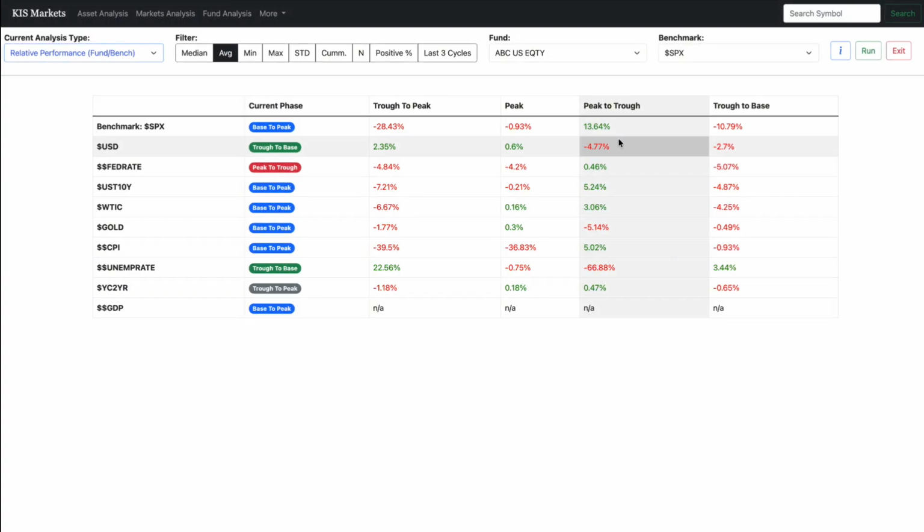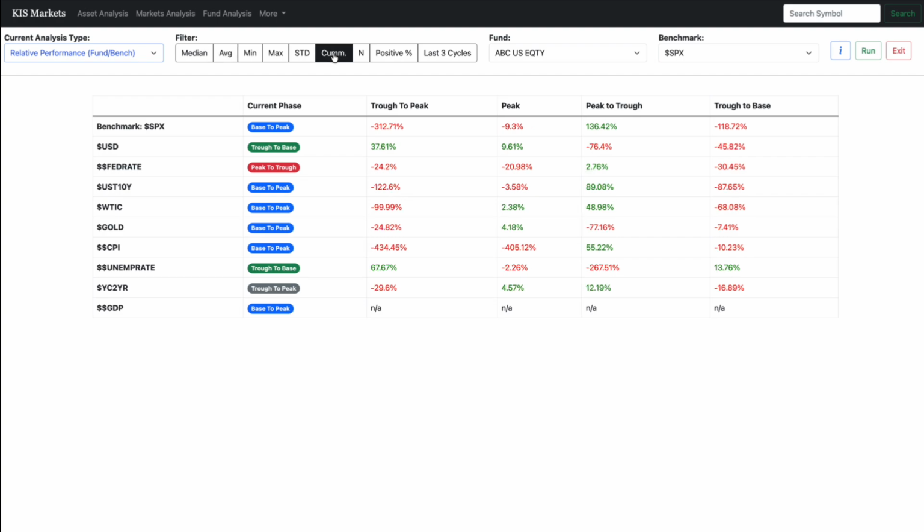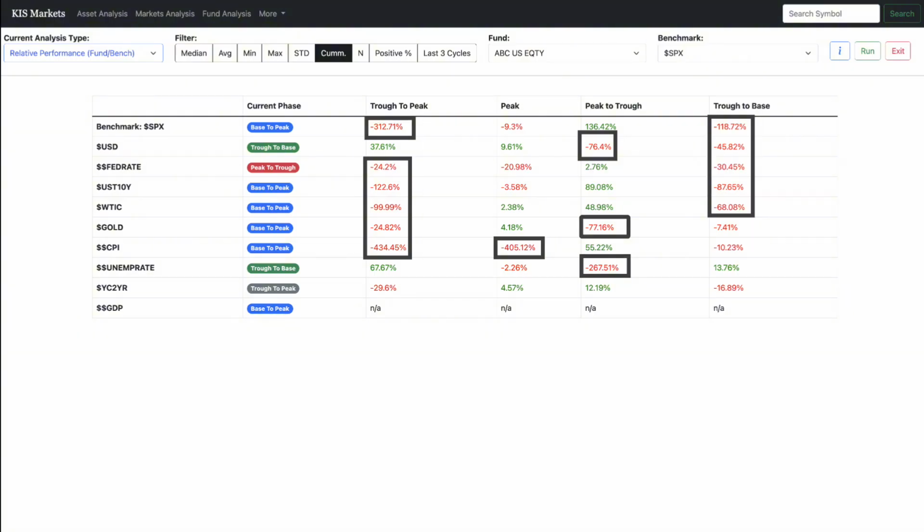Now let's take it one step further. Let's look at what these relative performances have amounted to over time. Your fund has underperformed by a cumulative 434% when CPI was in its trough to peak phase over the last 20 years. That's a significant amount of growth being left on the table, especially when you factor in compounding.